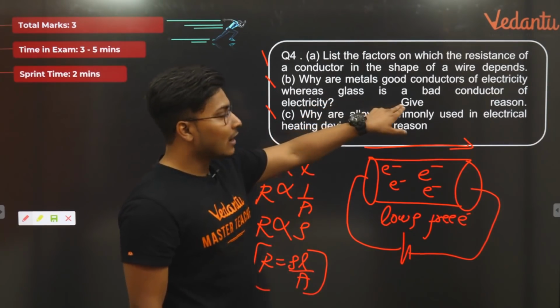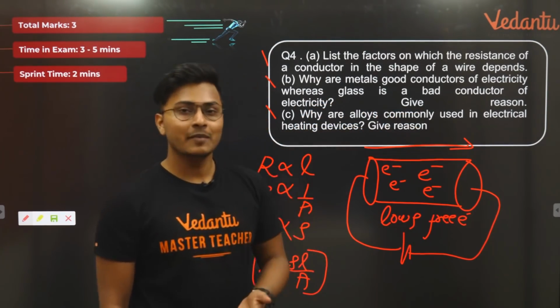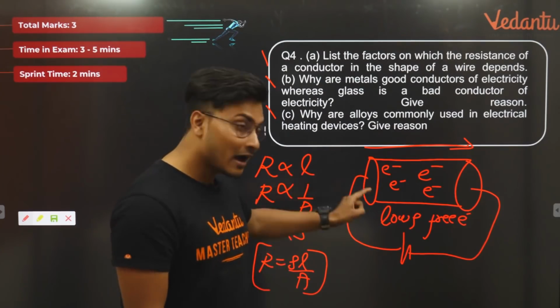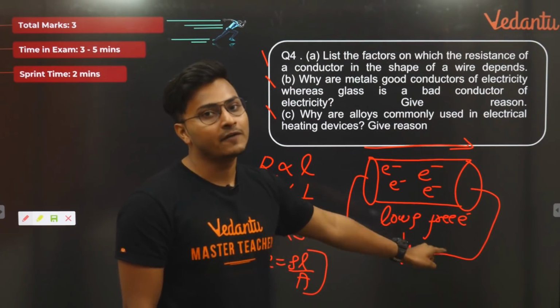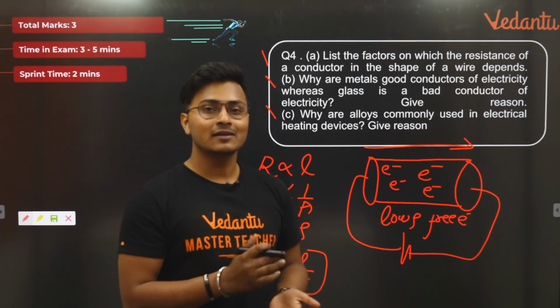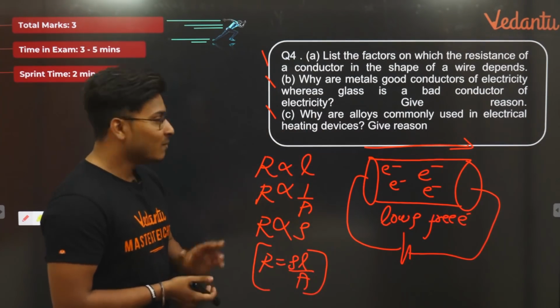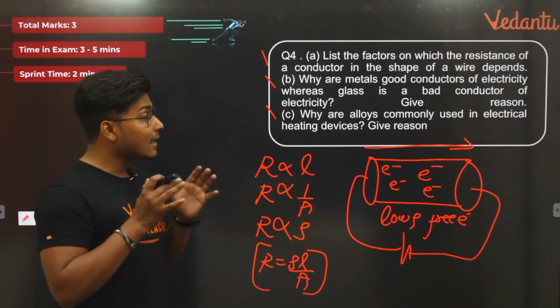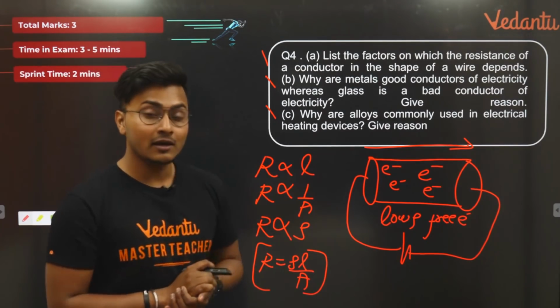Second part, whereas glass is a bad conductor, obviously because glass has a very high resistivity, it has no free electrons, or very few free electrons. That's why glass is bad. 1 mark mil gaye. Moving to the third part, why are alloys commonly used in electrical heating devices?